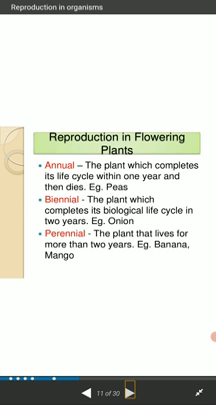I am repeating again, there are 3 types of stages. The first one is the annual, the plant which completes its life cycle within 1 year, and after that it dies. Example, pea plant. Next one is the biennial, the plant which completes its biological life cycle in 2 years. Example, onion. And the last one is the perennial, the plant that lives for more than 2 years. Example, banana and mango. So these are the basic reproduction stages in flowering plants.